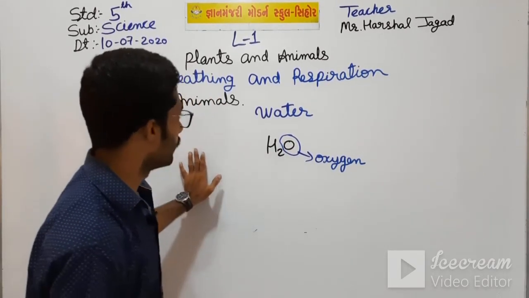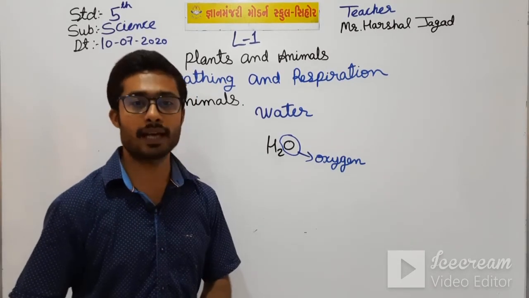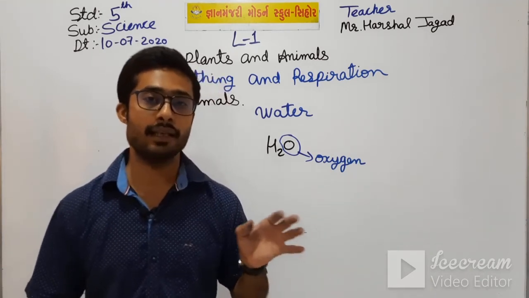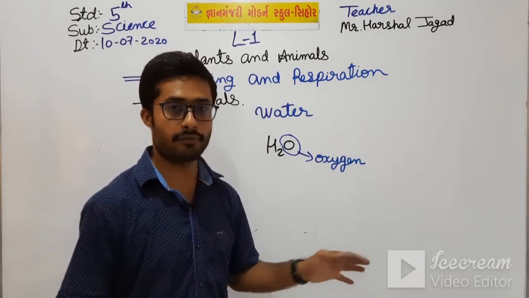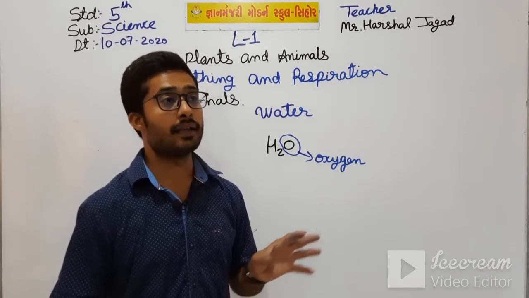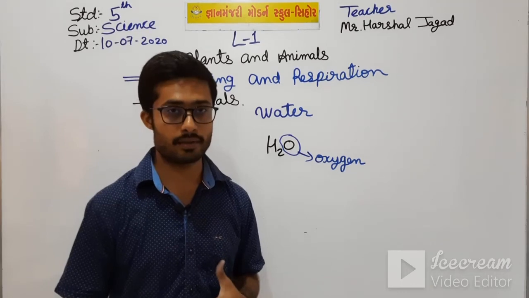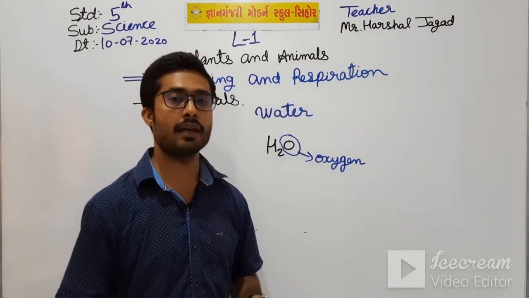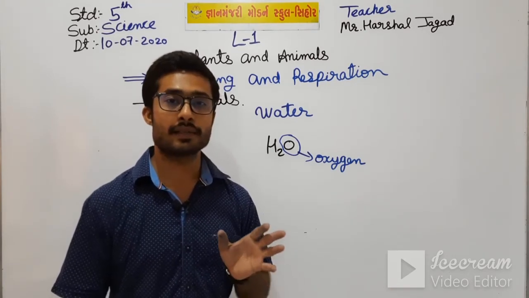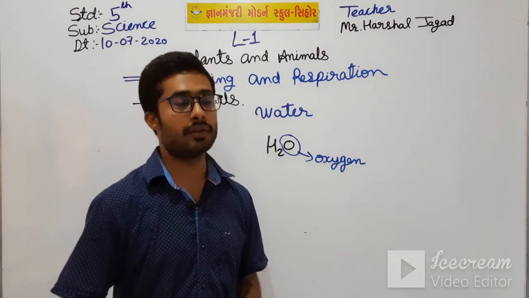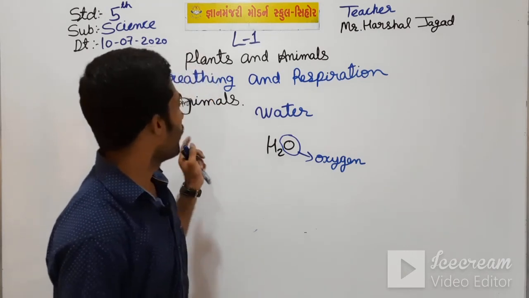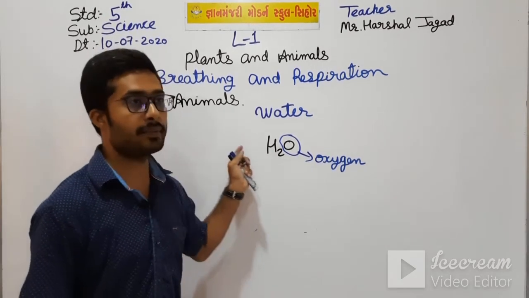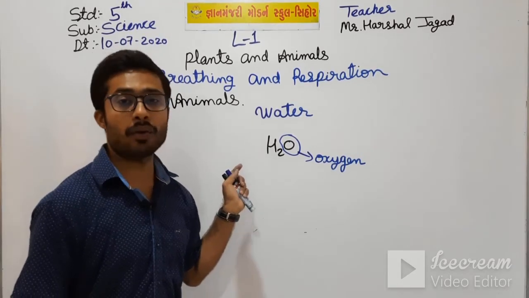Okay students, so they inhale from there, but the frog, when it lives on the land, means on the surface area, not in water, breathes through lungs. But when it is in the water, it breathes through the skin. Okay students, so this is the breathing and respiration of certain animals like terrestrial animals and the aquatic animals.